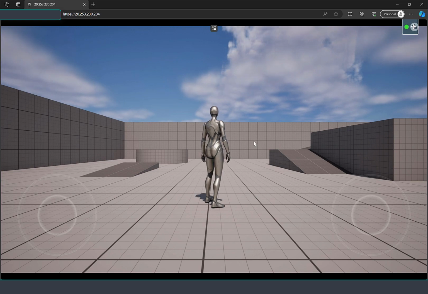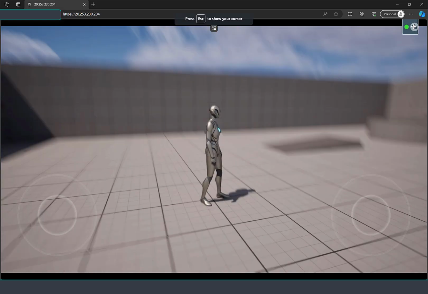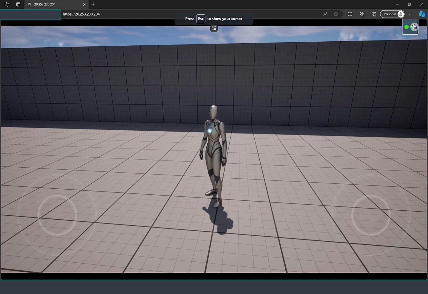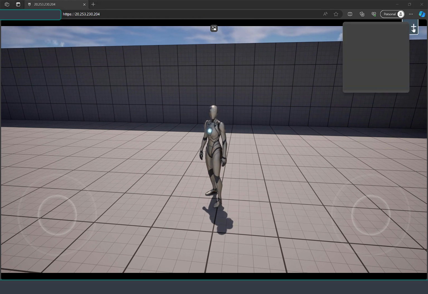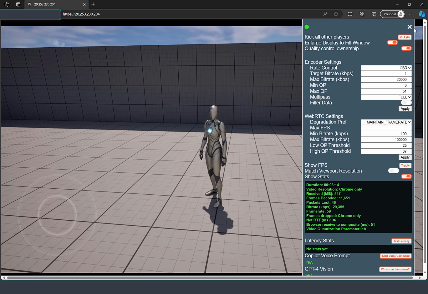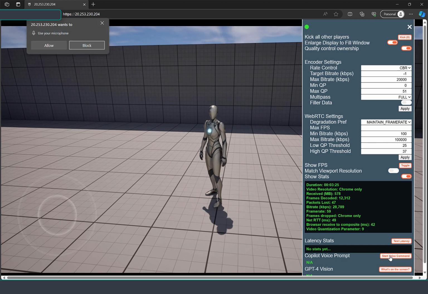So I navigate to the space, and then I can have a conversation with my Copilot. I will use Copilot voice prompt first. Right here, start voice command. When I do it, it's asking me in the web browser to use the microphone and the permission to do so. So I'll just do it, allow.